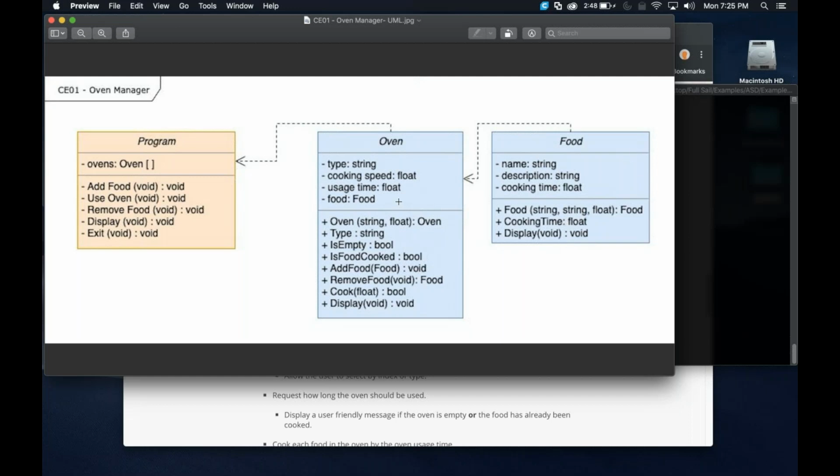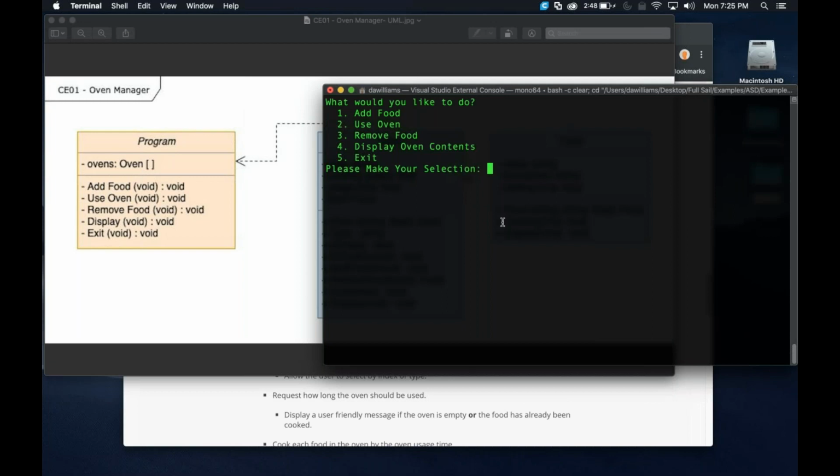Okay, so now we have our oven, we have our food, we have the type, we have that is empty, which is just going to see if the food itself, right, object right here is null or not. That's all it's really going to do is give me a yes, it's null, or no, it's not null, or something like that. Now we have added the food, so we're going to put that food in. So we're bringing that food object in, and we're putting it in that spot right there. And now we can actually use this oven. So let's go ahead and use it.